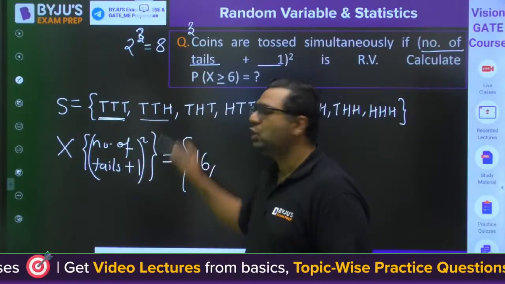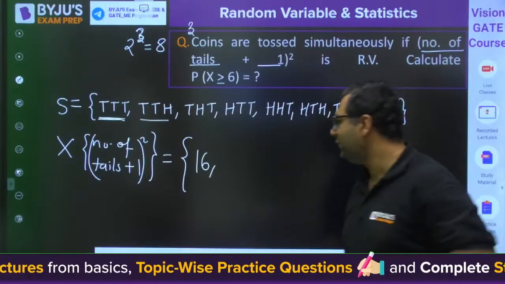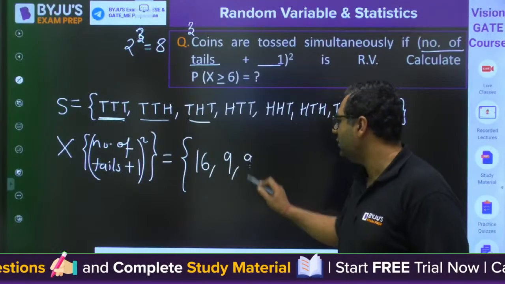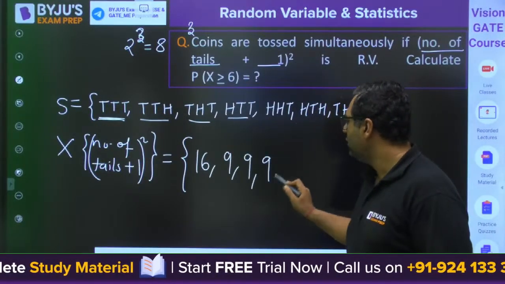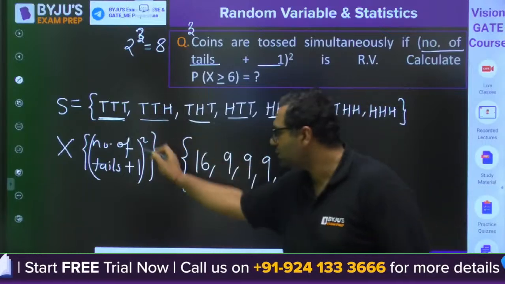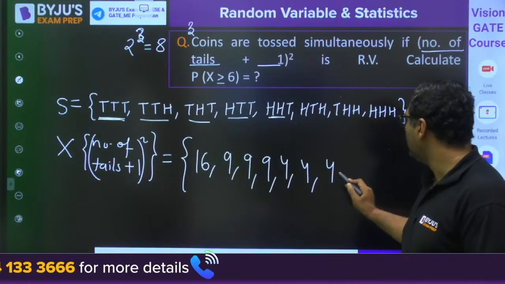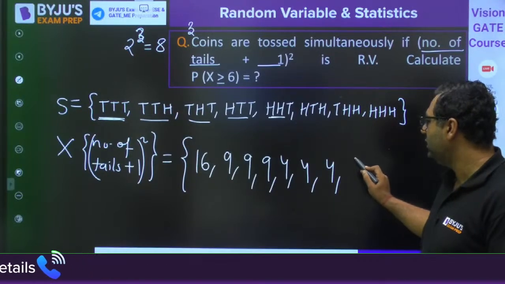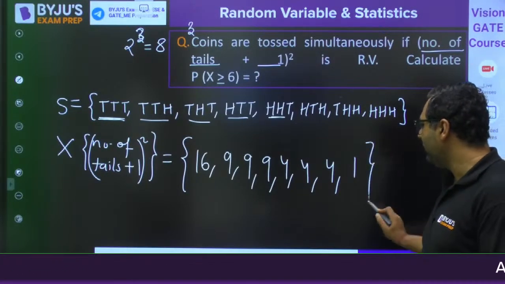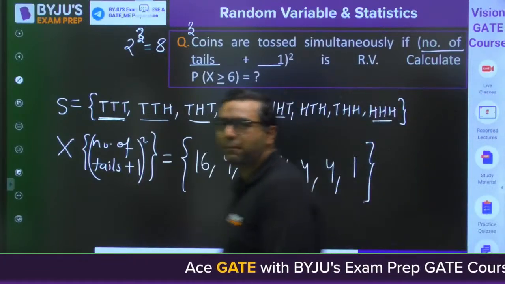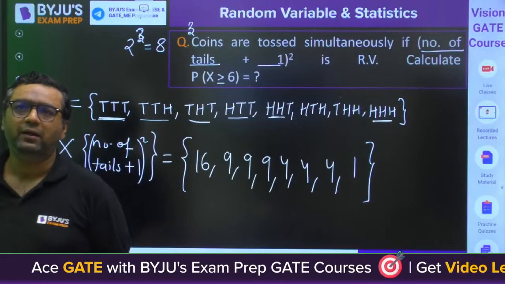How many tails? 2 tails. 2 plus 1 is 3, squared is 9. Once again for here also 9, and for here also 9. For 1 tail, 1 plus 1 squared is 4. Here also 4, here also 4. And then here I will be having 1, because 0 plus 1 squared is 1. Everybody got it? This is the mapping.